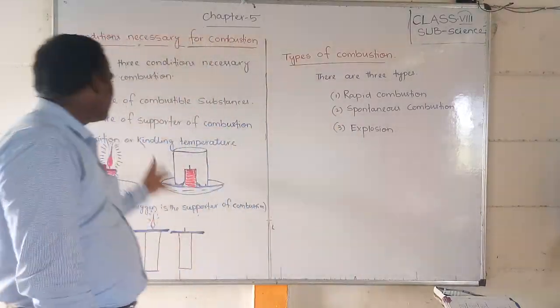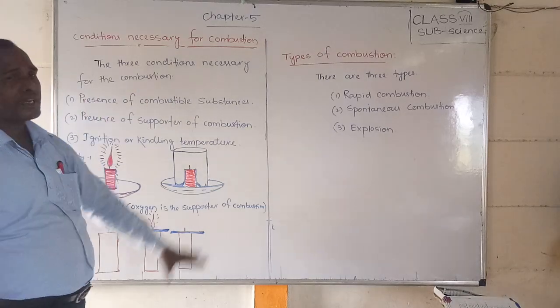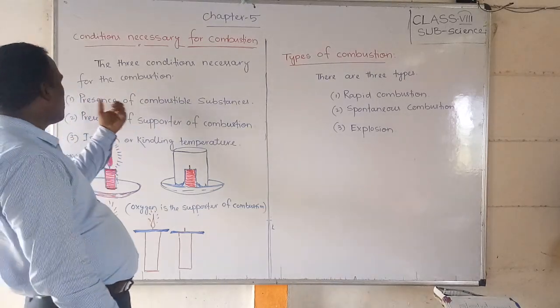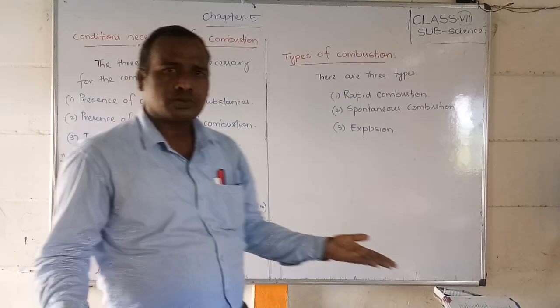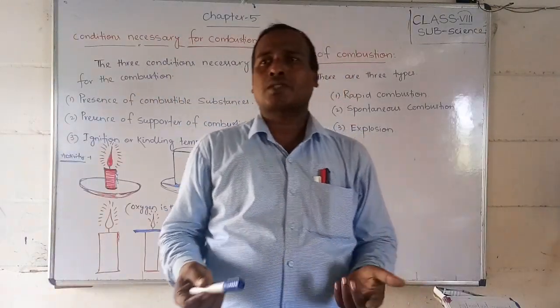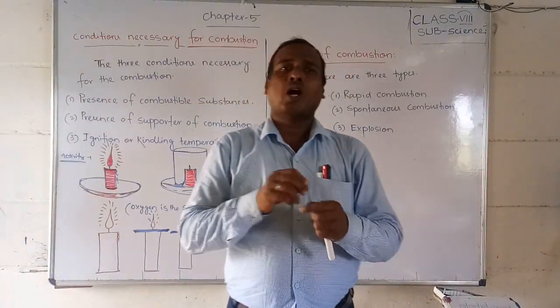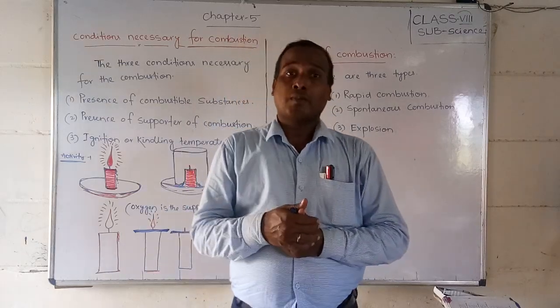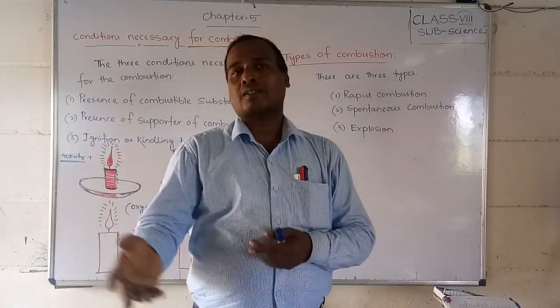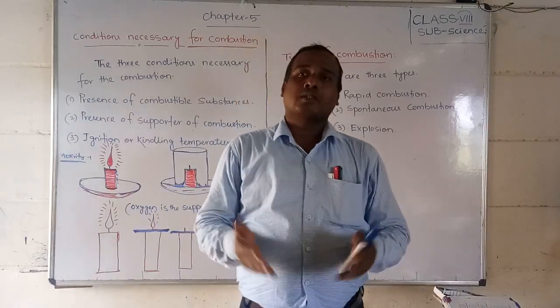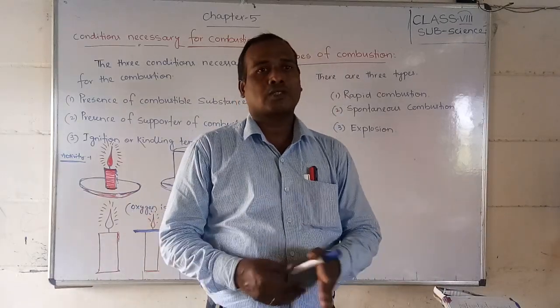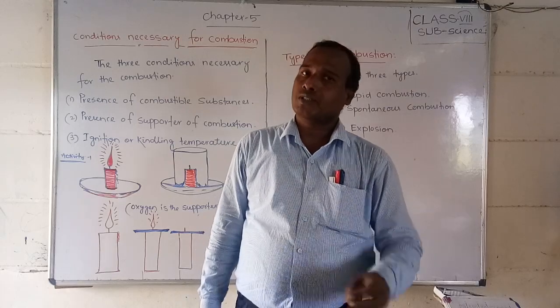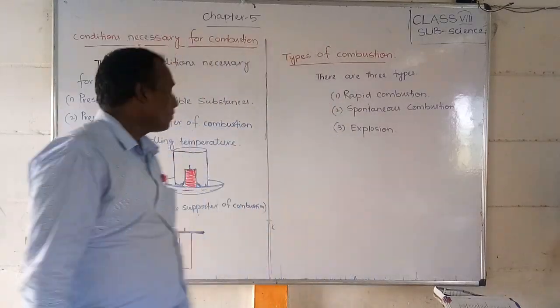Now we will discuss how each condition helps, and we can understand it through activities. First, the presence of combustible substances. If you take an iron rod, however much fire you keep under it, it won't start to burn or catch fire. But if you take wood or paper, it will catch fire. That means it needs combustible substances which can catch fire.